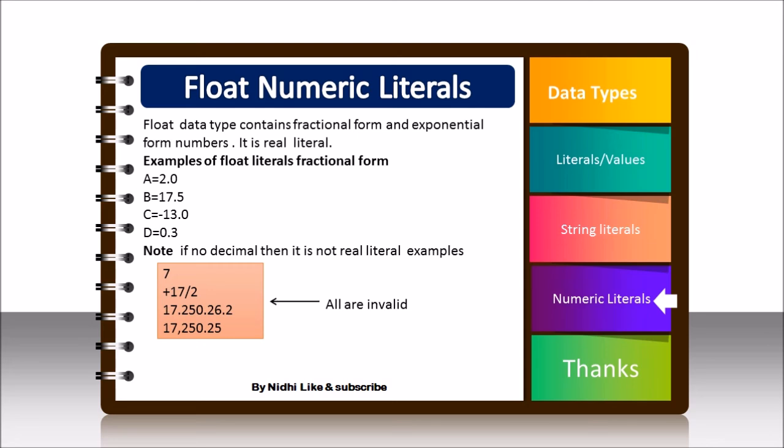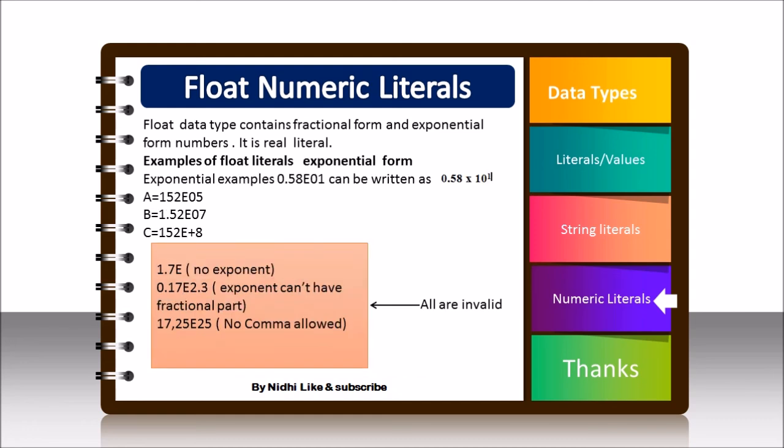And if you write 17.250.26.2, this is also invalid because it contains two or three decimal points. Comma is also not allowed in a floating number. Now let's talk about exponential examples. A floating numeric literal in exponential form is a number that also has a power. See this example given here: 0.58 E01. It can be written in mathematical form as 0.58 into 10 raised to power 1.